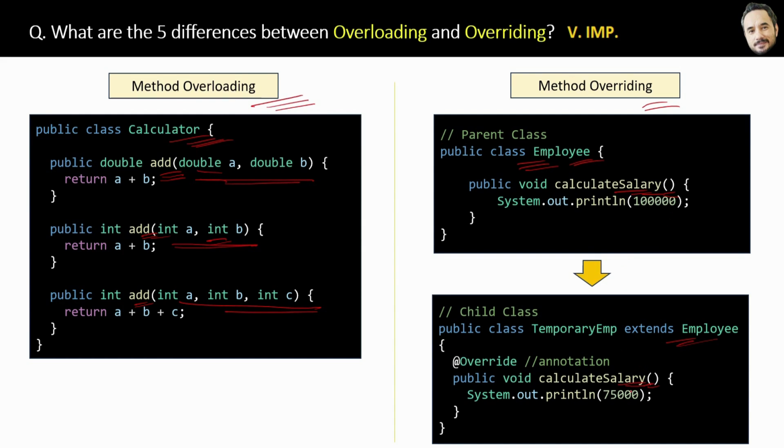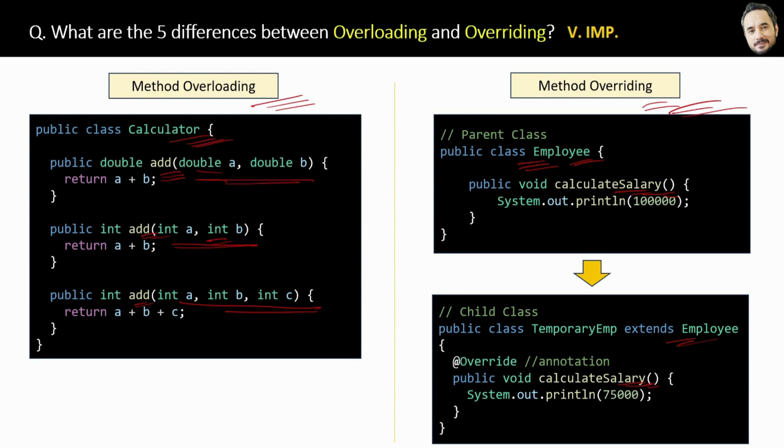Then the third difference is method overloading is compile time polymorphism, since it is identified at compile time. But method overriding is runtime polymorphism because it is identified at runtime. This I explained in the previous question.